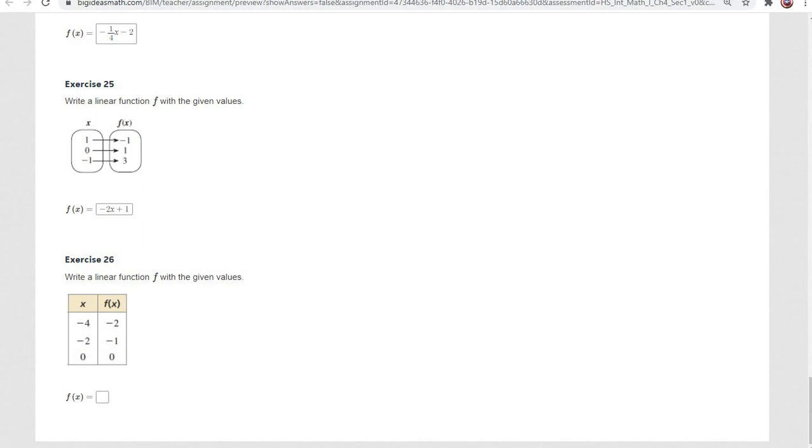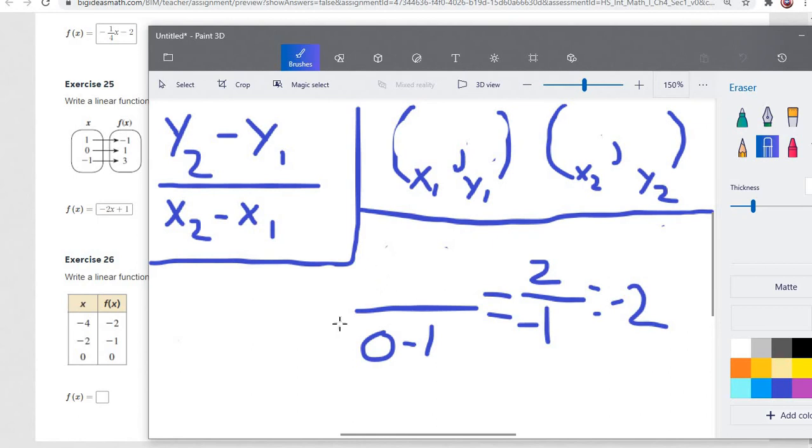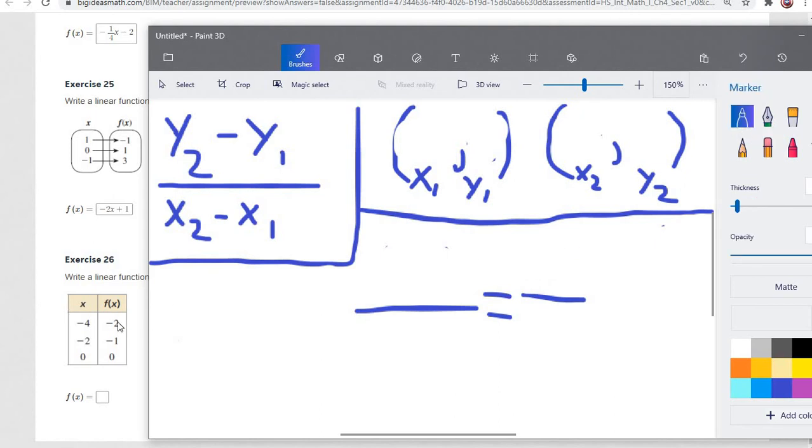All right, so last one here, and again, they're just giving us the exact same information they've been giving us this whole time, just giving it in a slightly different way. So let's erase this stuff here. And let's see here. So here we have 3 sets of points.